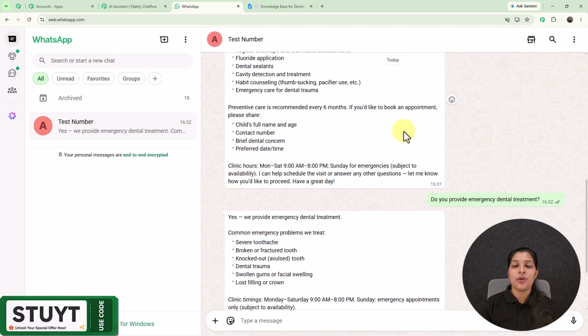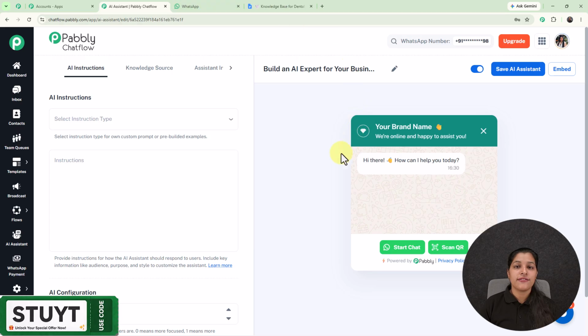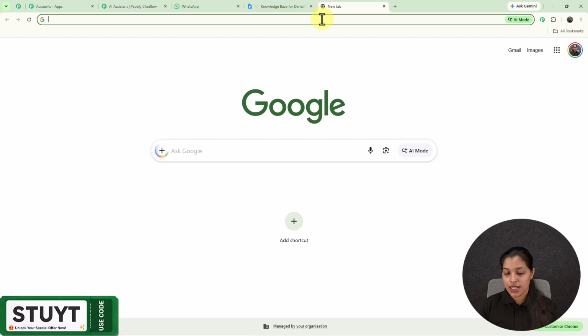So now let me show you how you can also create this expert AI for your business, which is going to resolve all the queries of your customers and automate the conversation between you and your customers. And for creating this AI assistant, I have used one and only automation tool, that is Pabbly Chatflow. So for that, you have to move towards the AI assistant page of Pabbly Chatflow with me. So right here, I'm on the AI assistant page of Pabbly Chatflow, which you can get by typing its URL over the new tab, that is